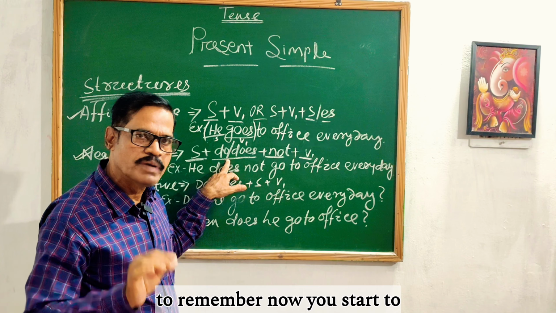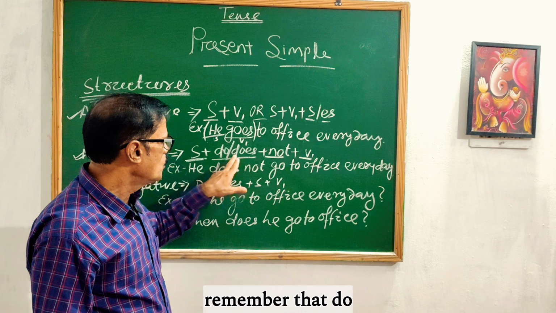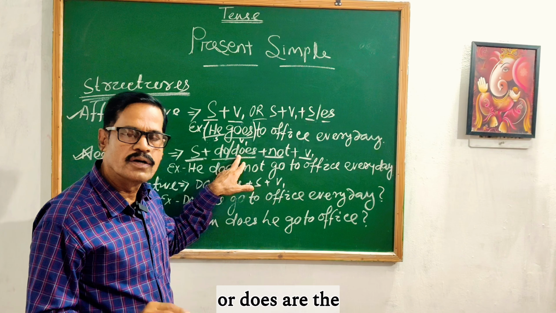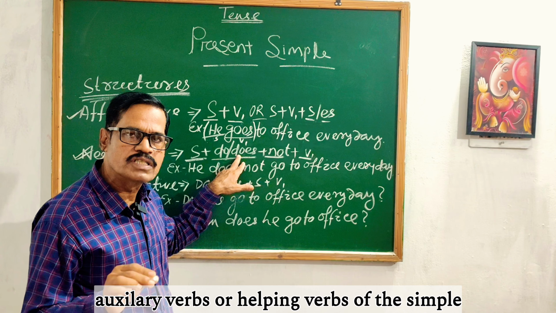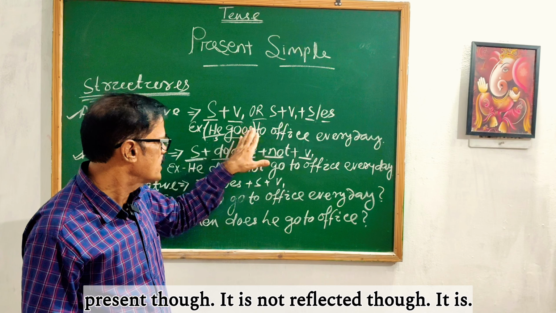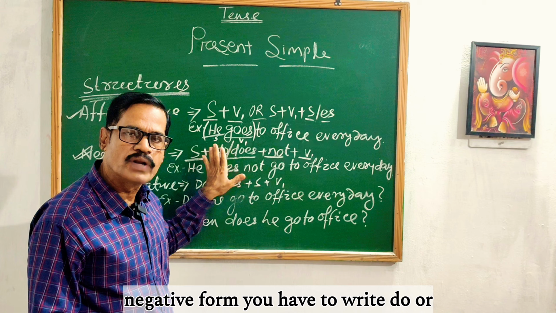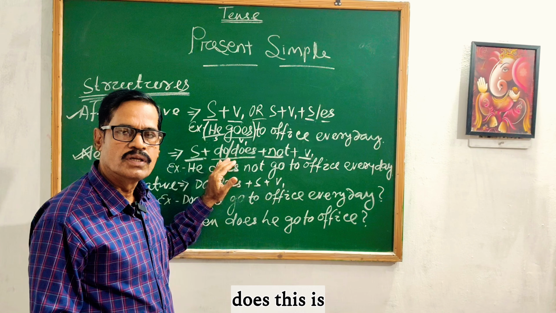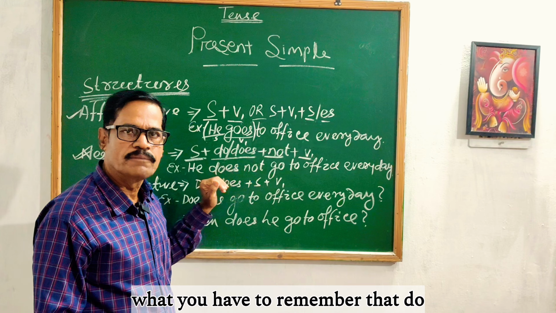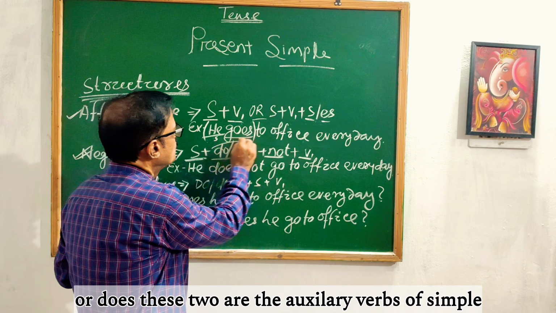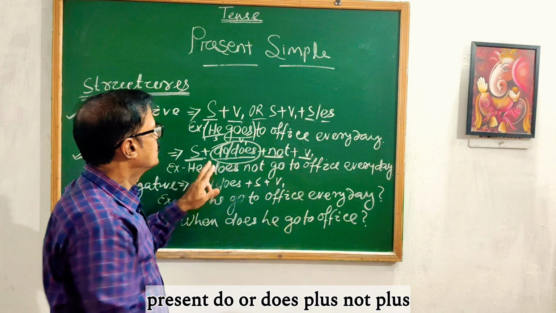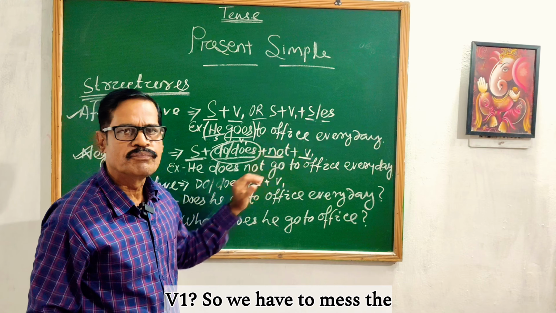Now you start to remember that do or does are the auxiliary verbs or helping verbs of the simple present. Though it is not reflected in the affirmative form, in the negative form you have to write do or does. This is what you have to remember: do or does, these two are the auxiliary verbs of simple present. Do or does plus not plus V1.